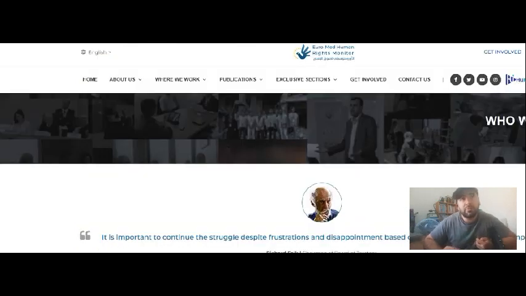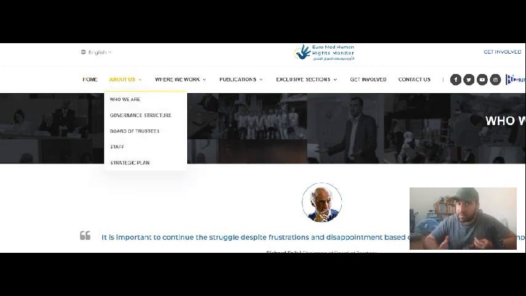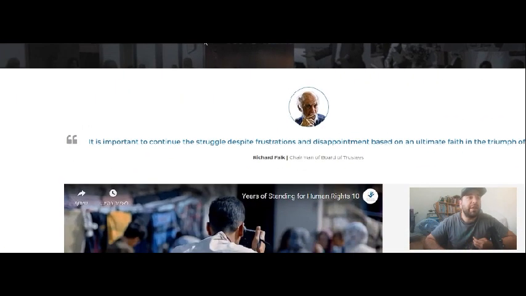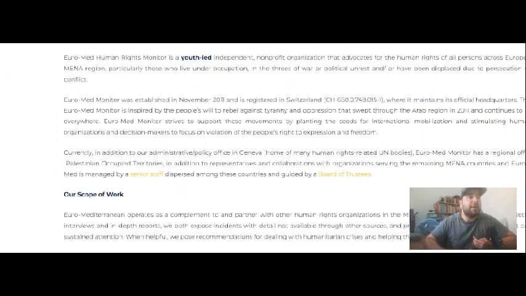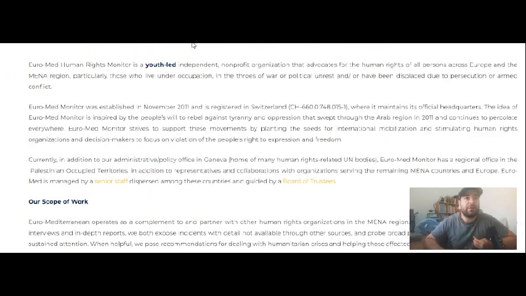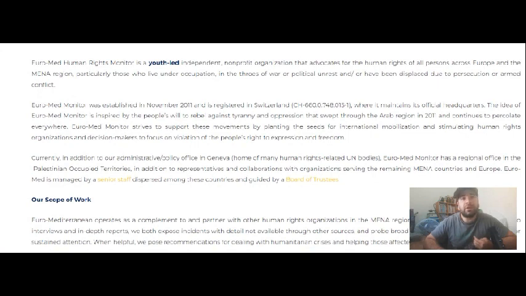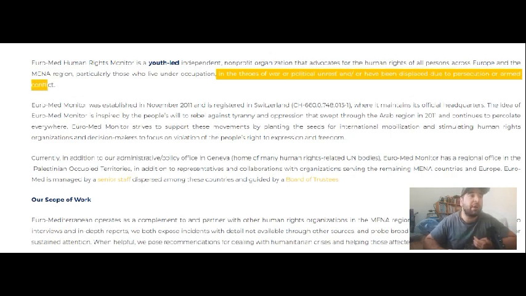So looking at the Euromed Human Rights Monitor, I can see in their website that they have About Us. It is very important to look at the official records, the official claims of the people who publish something, to see who they are. So let's see who they are. According to them, they are a youth-led independent non-profit organization that advocates for the human rights of all persons across Europe and the MENA, Middle East and North Africa region, particularly those who live under occupation, in the throes of war or political unrest, and or have been displaced due to persecution or armed conflict.